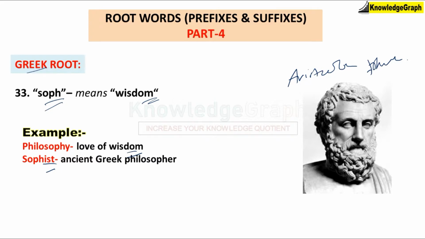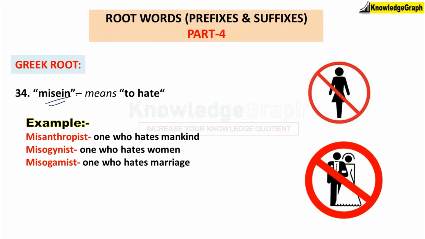Okay. Next word is misein, which means to hate, and it's a Greek root word. So the first example is misanthropist. We learned that mis means to hate, and anthropist comes from the word anthropos, which means mankind. And we have learned this in my previous video as well. So the one who hates mankind is known as a misanthropist.